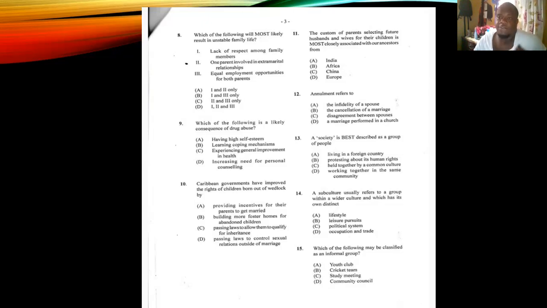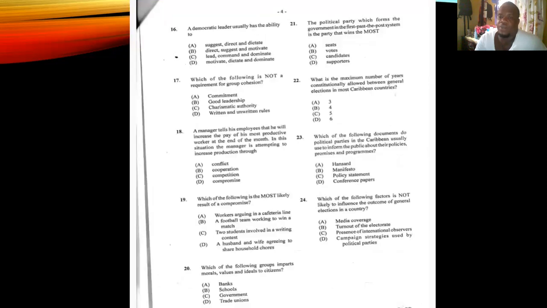All the others are formal groups because they have rules and regulations, marks of identity in some of them, right? There is not open membership. There is a procedure to become members in a youth club, a cricket team, a community council. The only informal group there is a study meeting, right? Because those are just casual persons getting together to study. They don't have the characteristics of a formal group.